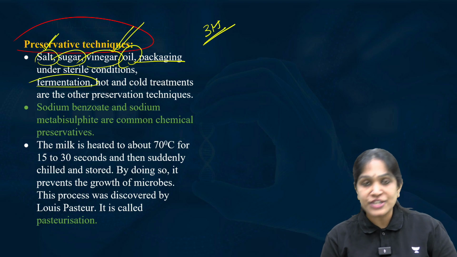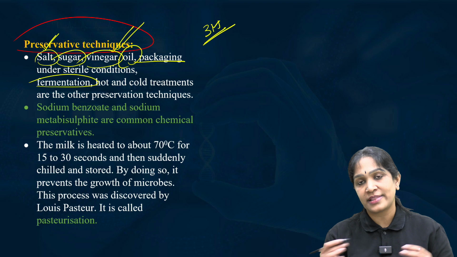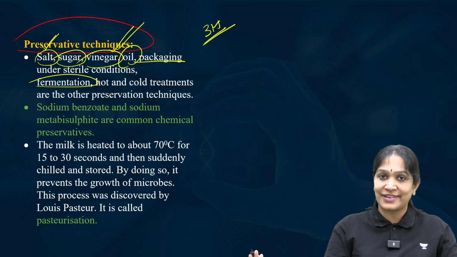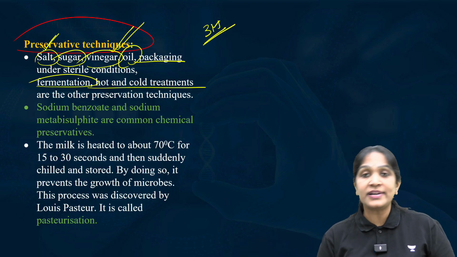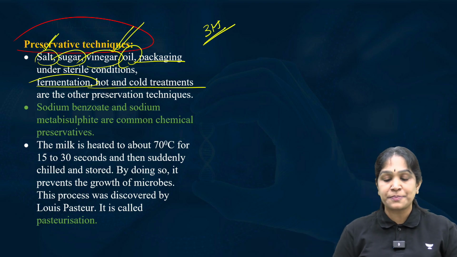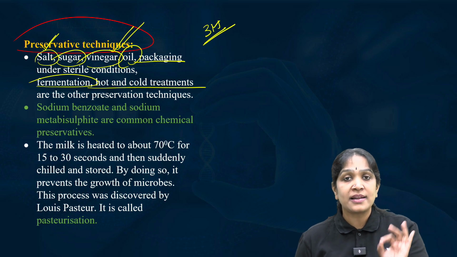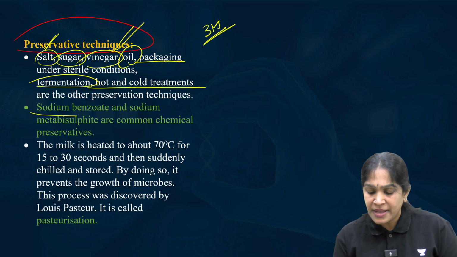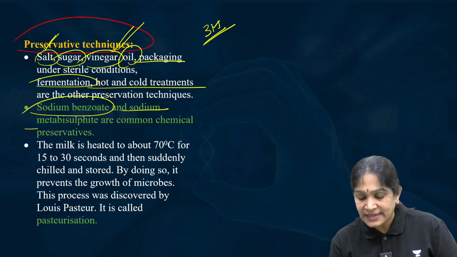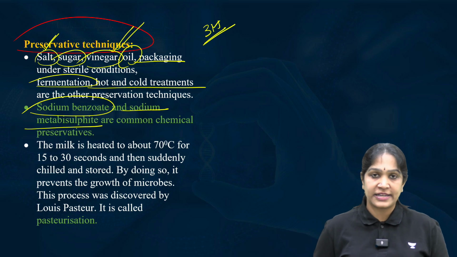Fermentation: for example, grape juice will spoil but wine will not spoil. The older it is, the more valuable it is, isn't it? Hot and cold conditions: if you freeze the food or if you boil it, then also it is preserved. But we can also add chemical preservatives. Sodium benzoate and sodium metabisulfite are the commonly used chemical preservatives.